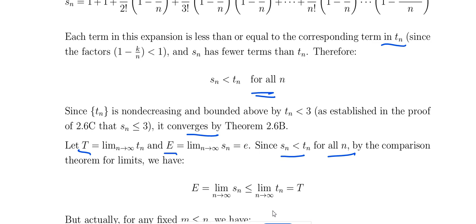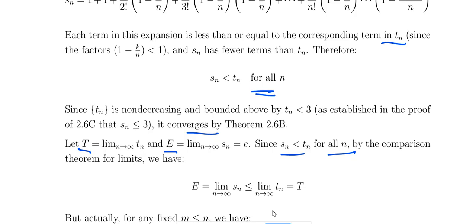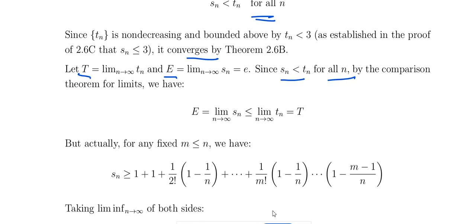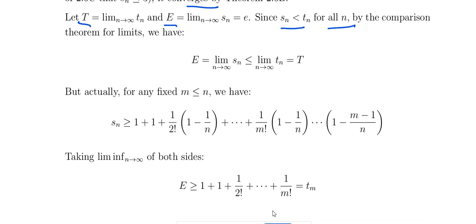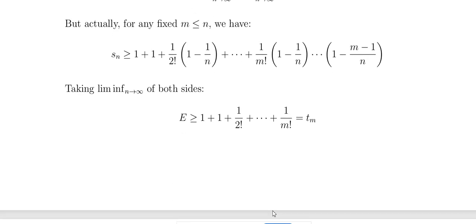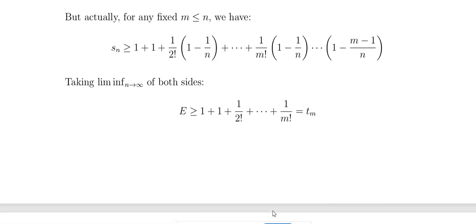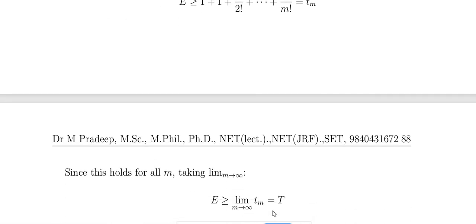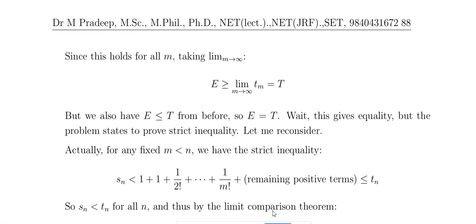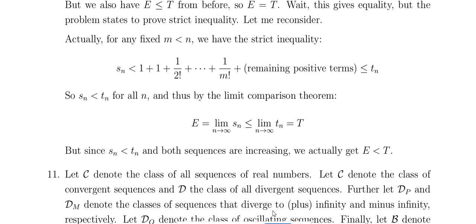So when you compare, E equal to the limit of the sequence Sn is less than or equal to the limit of the sequence Tn, that is equal to T. That we have already proved: if two sequences satisfy less than or equal to, the corresponding limits also satisfy less than or equal to. So therefore the value of this is equivalent to E. Okay.